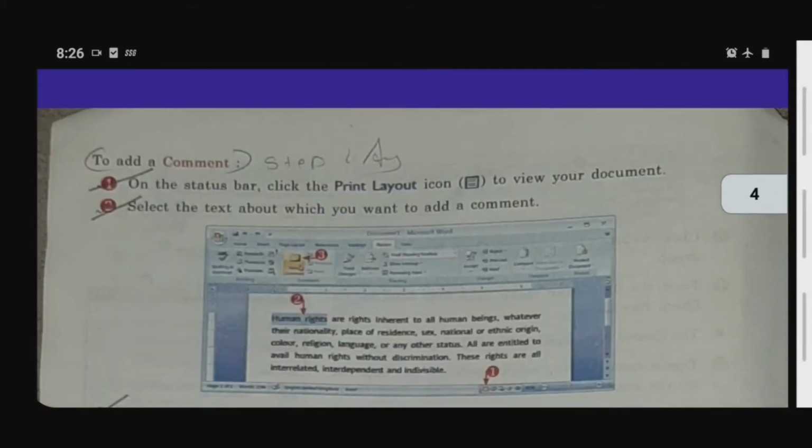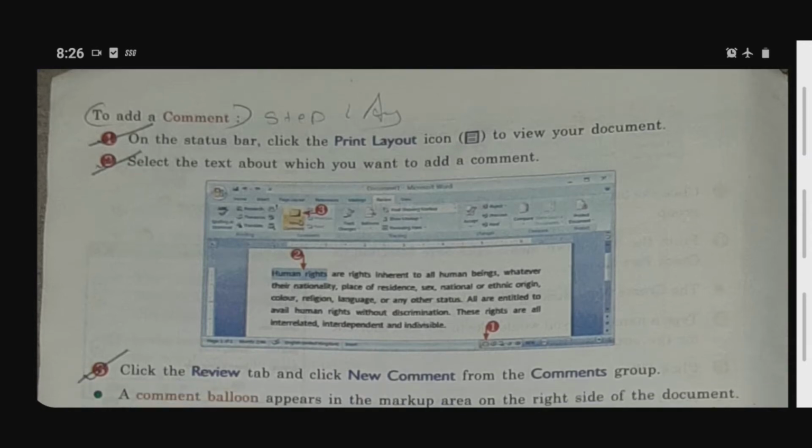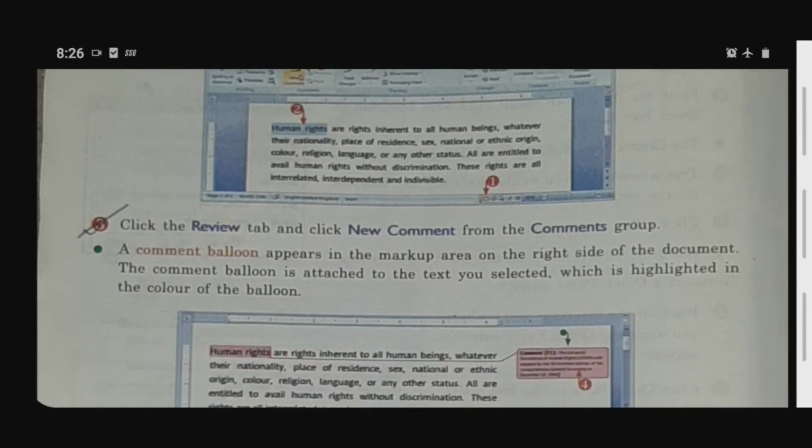To add a comment, on the status bar click the print layout icon to view your document. Select the text about which you want to add a comment. For example, this is a document and here you can see blue color. So if you want to comment on this line, you can add a comment on this. Okay, you can see, click the review tab and click new comment from the comments group.